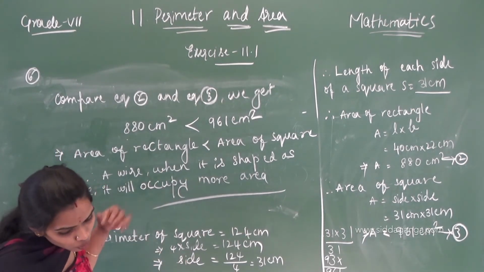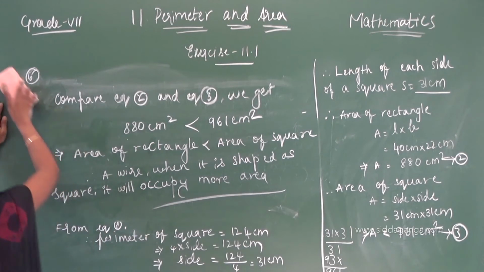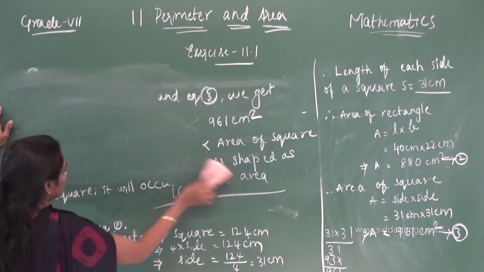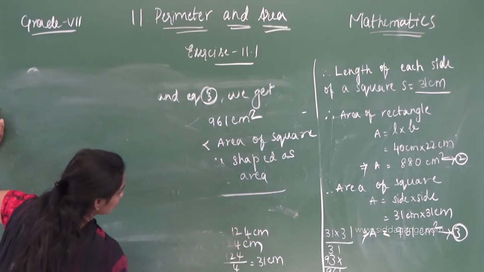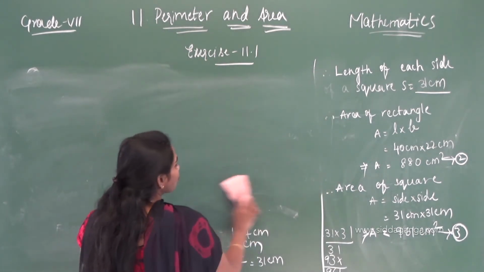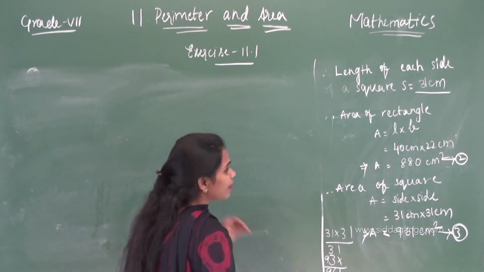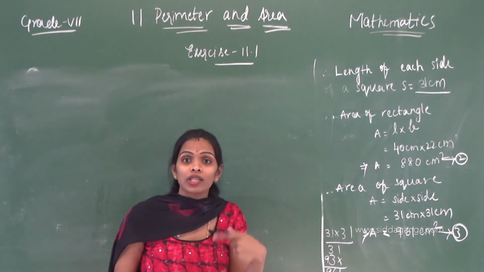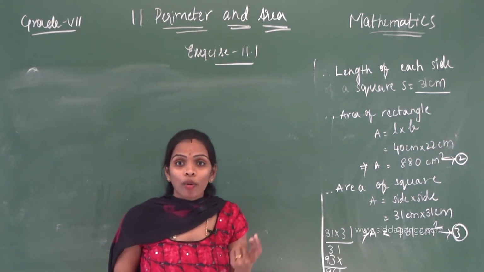Okay children, just move on to the next question. Before going to do the problems, you have to be familiar with the formulas, just read and practice them.